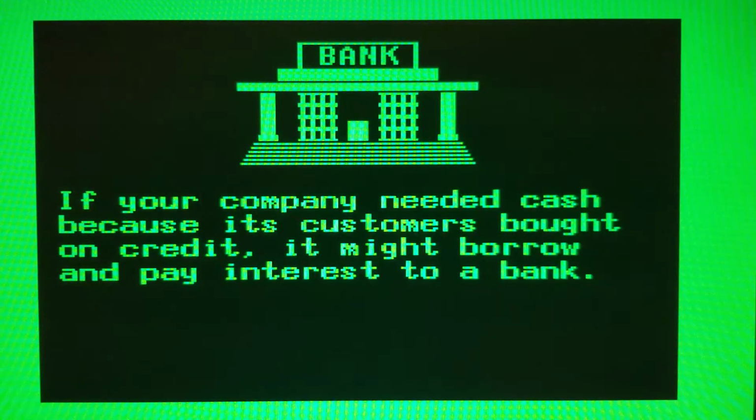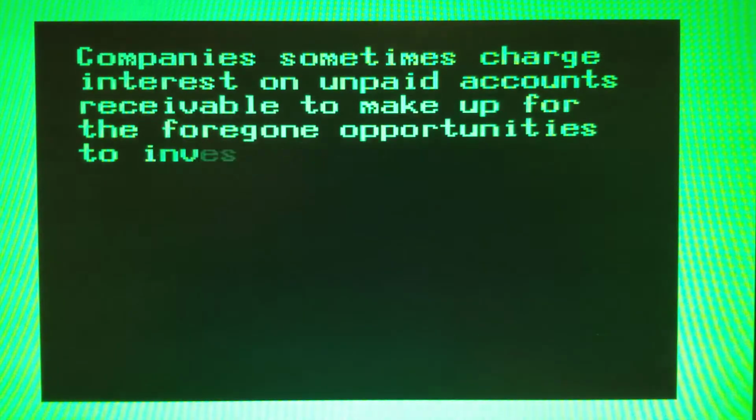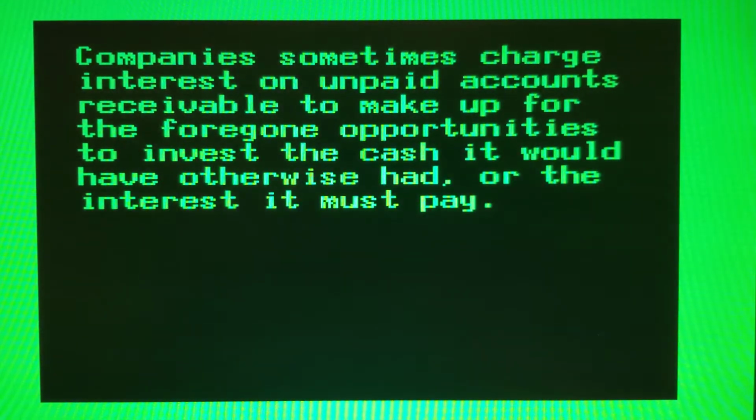If your company needed extra cash, for example, because its customers bought on credit, your company might have to borrow and pay interest for the use of the money to a bank or other lender. If your customers don't pay cash or pay accounts promptly, sales prices would likely be slightly higher to pay for the use of the needed money. Companies sometimes charge interest on unpaid accounts receivable to make up for the foregone opportunities to invest the cash it would otherwise have had, or the interest it must pay.